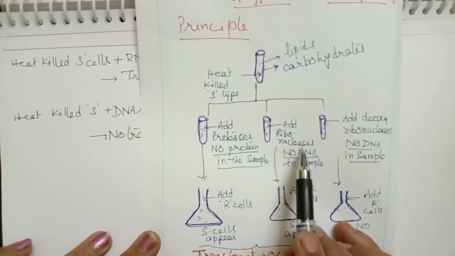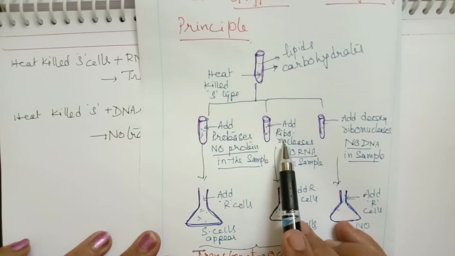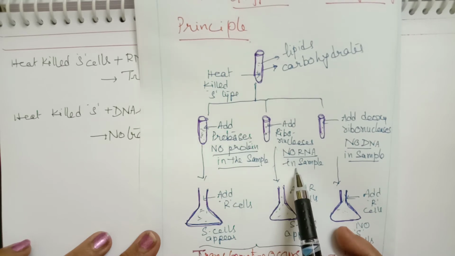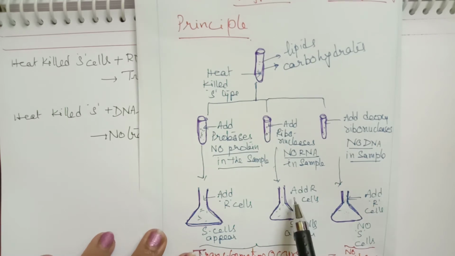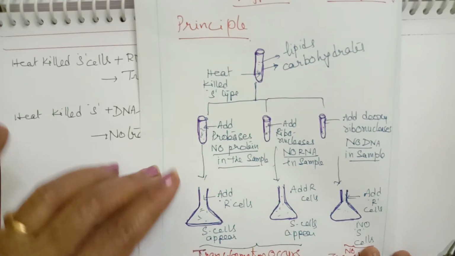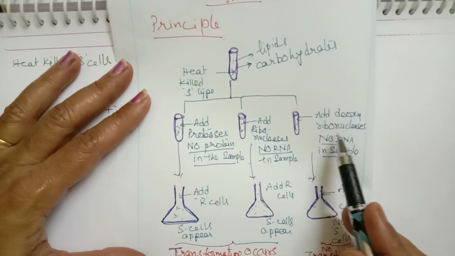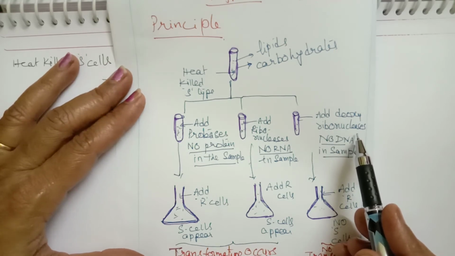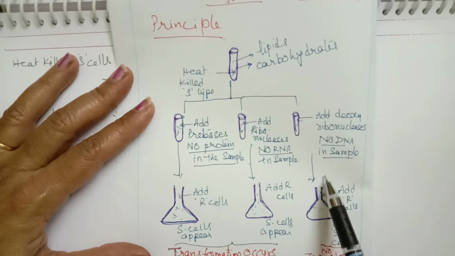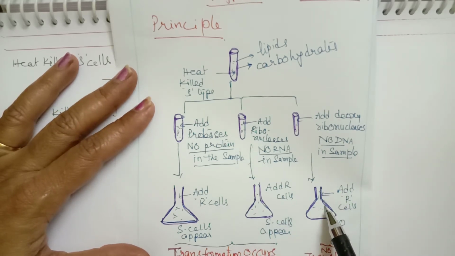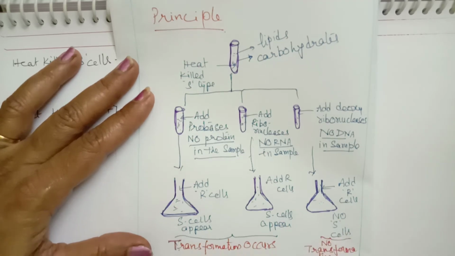Second set, RNases, that is ribonucleases, are used. When ribonucleases are added, there was no RNA in the sample. And then when they added R cells, they again found the S cells appear. That means R cells are converted into S cells. And in the third set of experiment, they added deoxyribonucleases, that is DNases. So when they added DNases, no DNA was present in the sample. Then when they added R cells to this, they do not find any S cells. That means there is no transformation occurring.